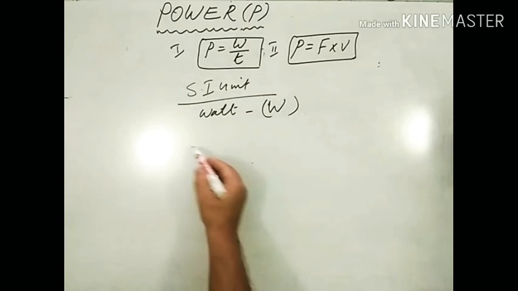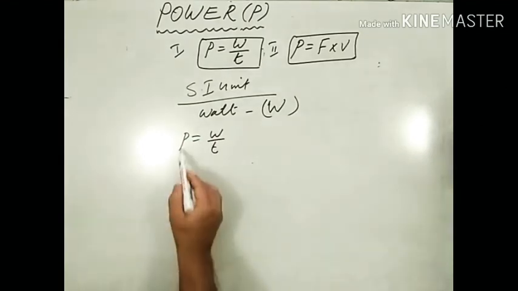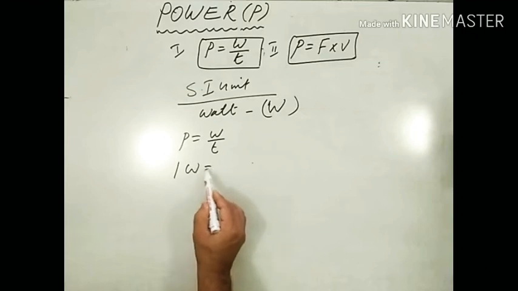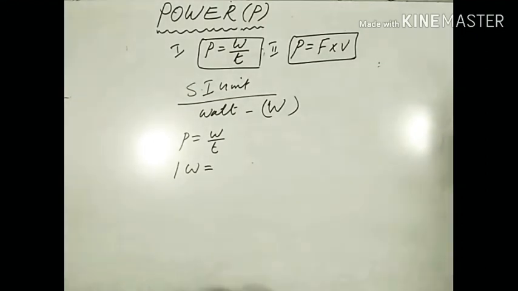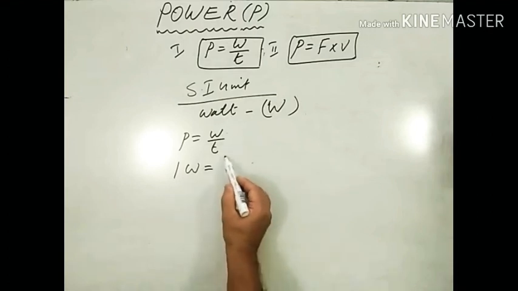So what is 1 watt? We know the formula. Power is equal to W by T. What is 1 watt? 1 watt of power. What do you mean by that? So 1 watt means, what is the unit of work here? 1 joule.